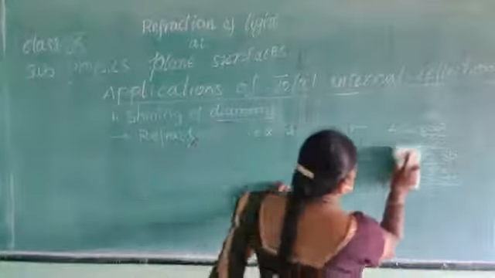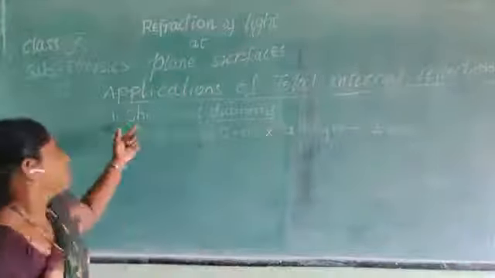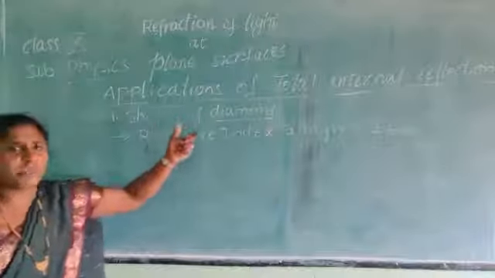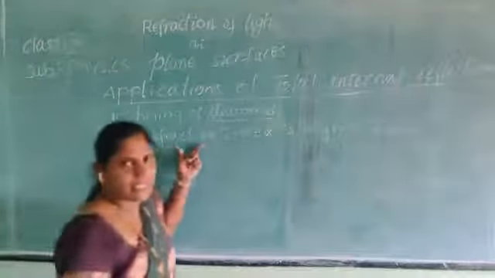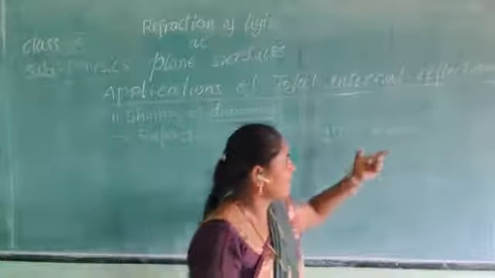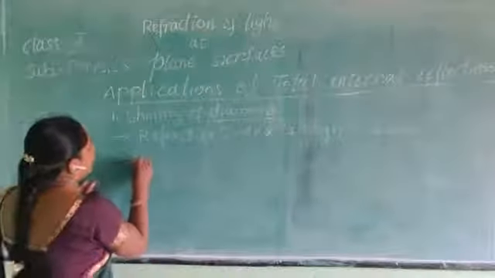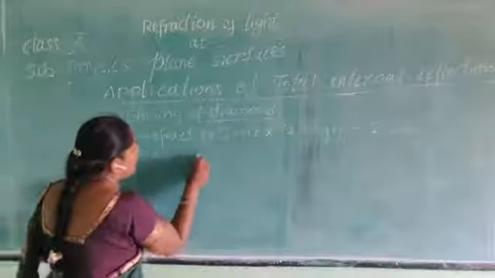So, what are the reasons? If I ask you a question, what are the reasons that the diamond shines? Because of its high refractive index, that is 2.42, and it is because of its low critical angle.